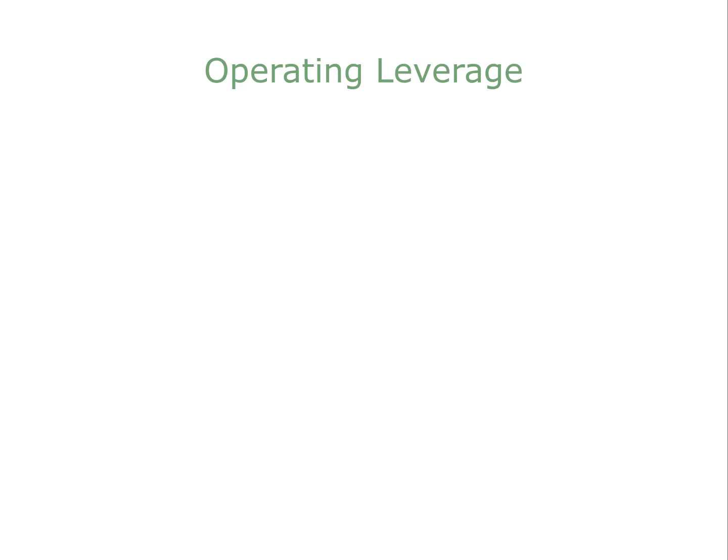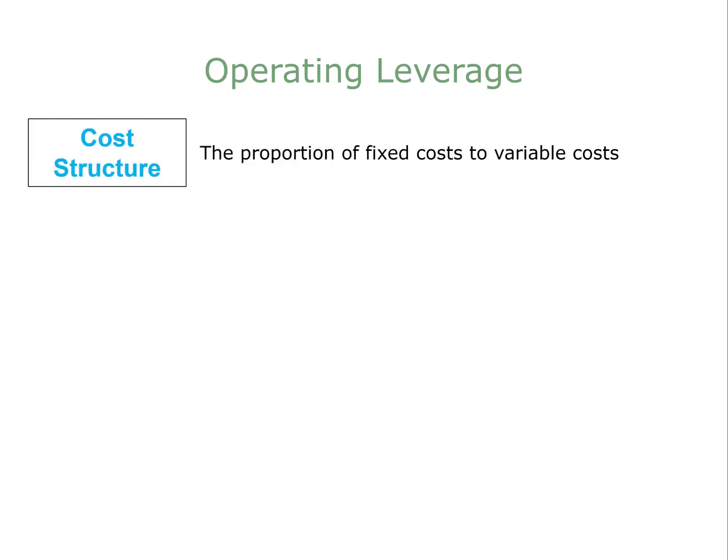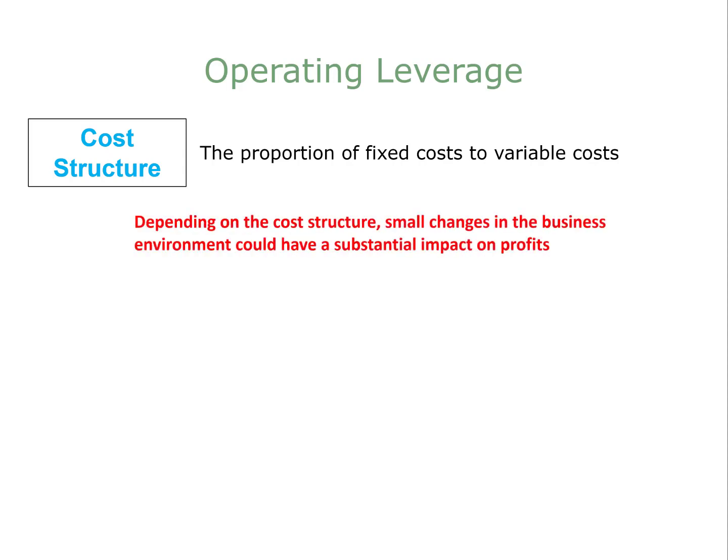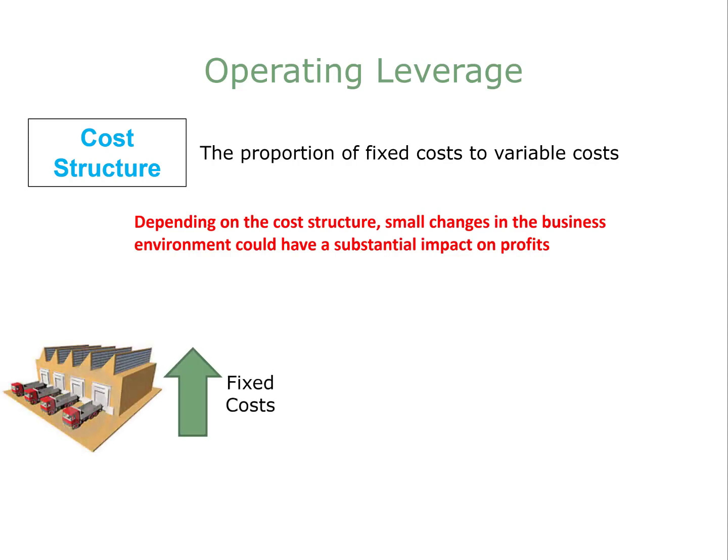Now let's talk about operating leverage. But first, we have to describe what a cost structure for a company is. The cost structure of a company is the proportion of fixed costs to their variable costs. This relationship is important because, depending on the cost structure, small changes in the business's environment could have a substantial impact on profits. For example, a company with large fixed costs in proportion to its variable costs is more risky, especially during downturns in its sales.